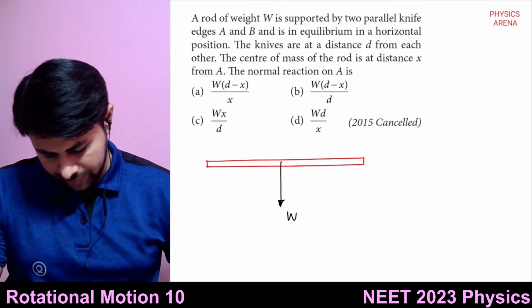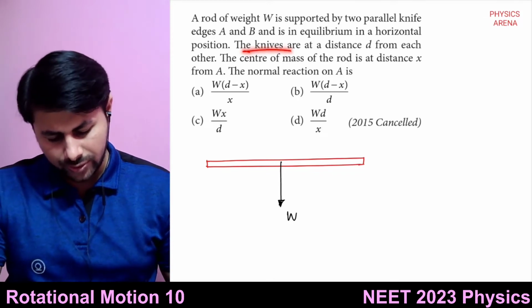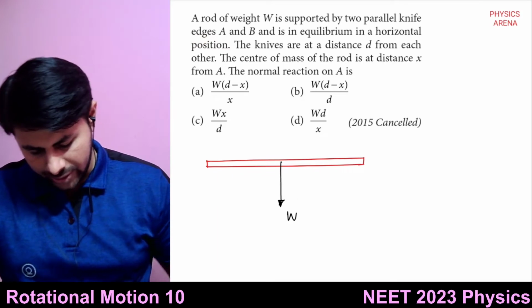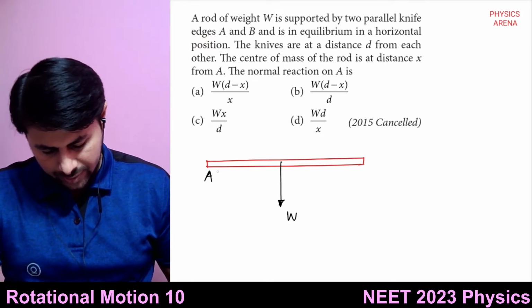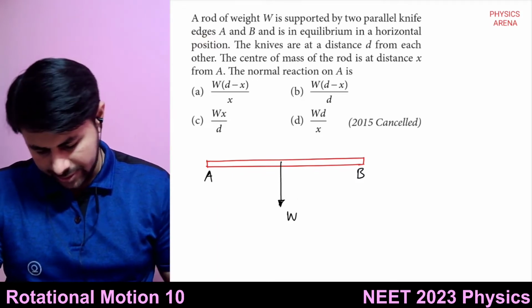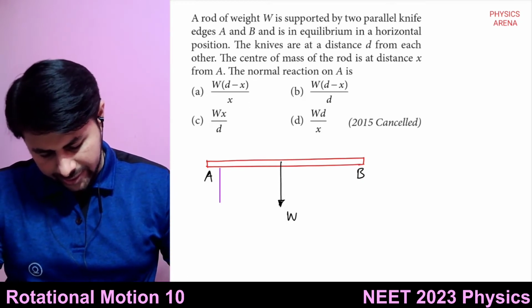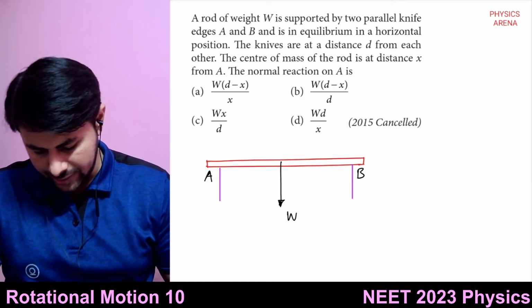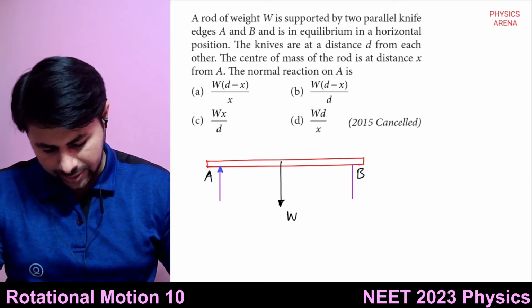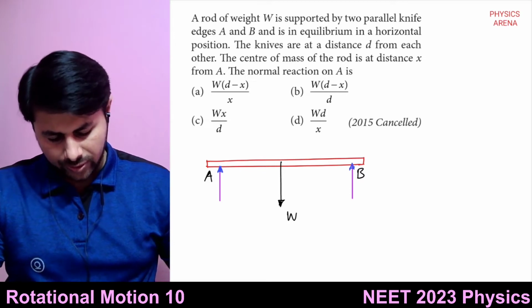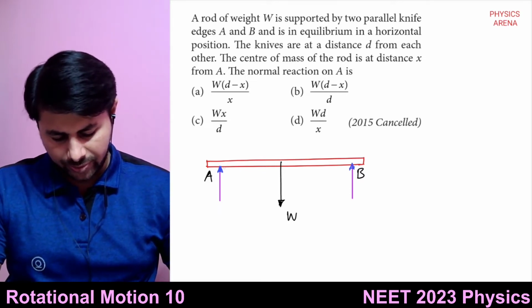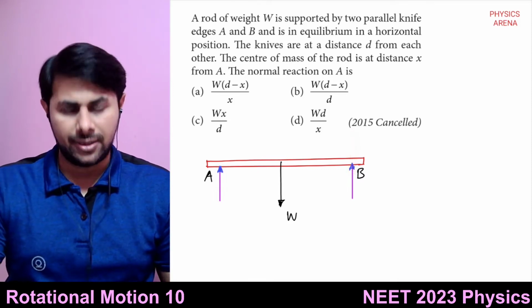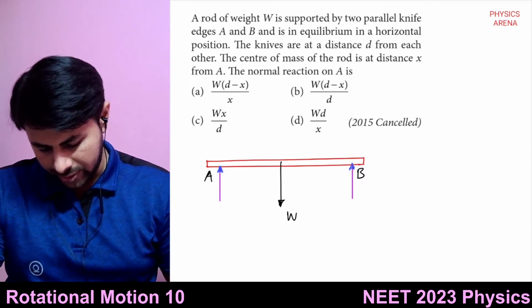Now you are using two knife edges at A and B. So let's suppose this is point A and this is point B. They will exert some normal reactions which will be vertically upwards. Let's suppose the normal reaction due to the first one is N1, and due to the second one is N2.